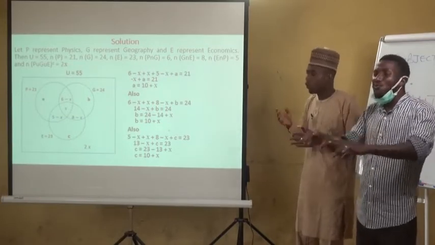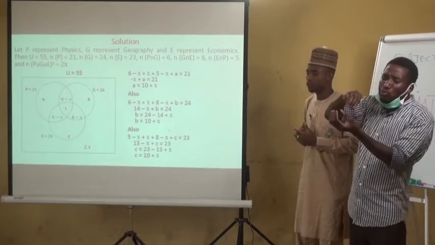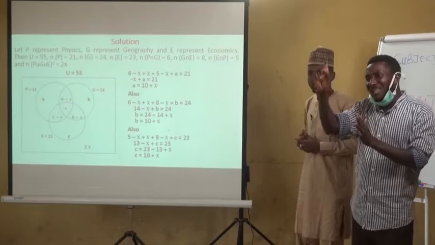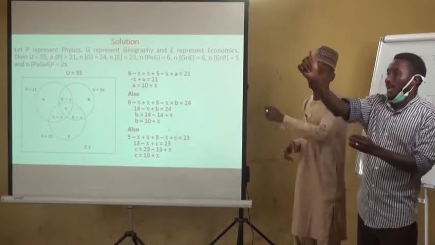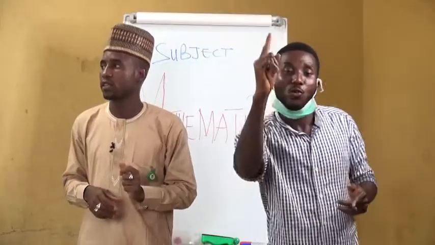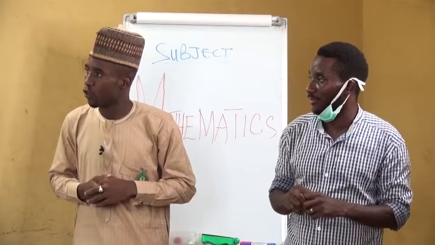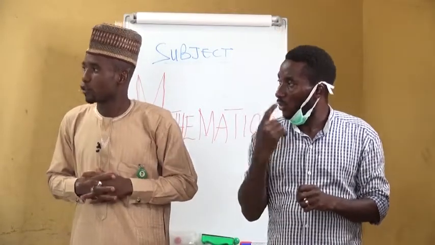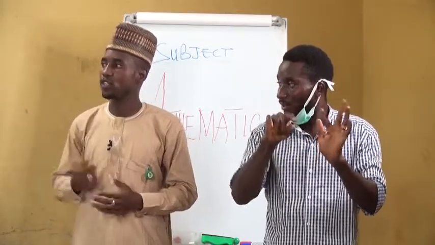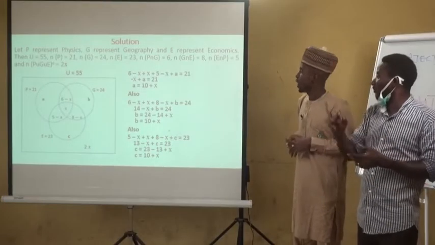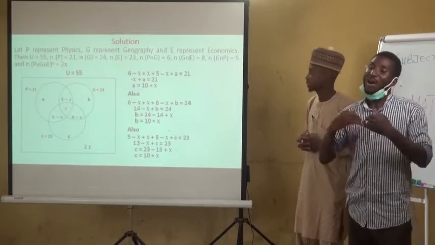Now to find the value of A, we are going to sum up 6 minus X plus 5 minus X plus A. Then we equate it to 21. That is those that study physics. As it is, we have 6 minus X plus 5 minus X plus A equals 21. When you add 6 plus 5, you have 11.